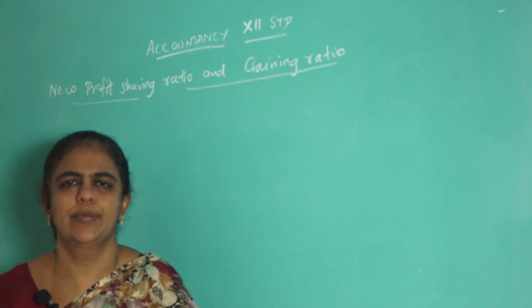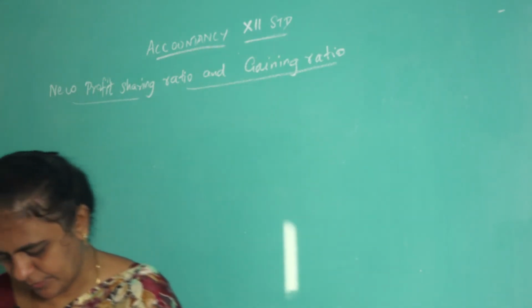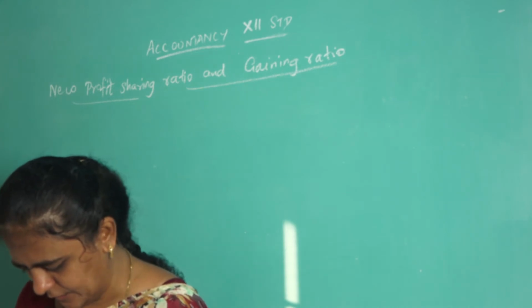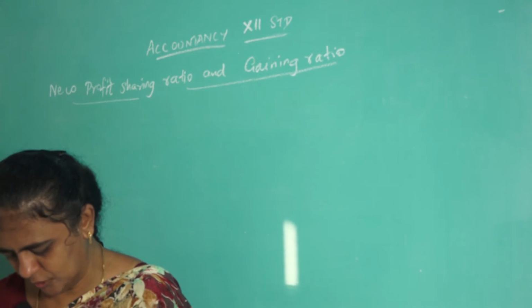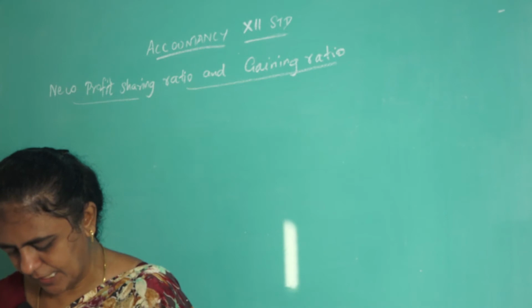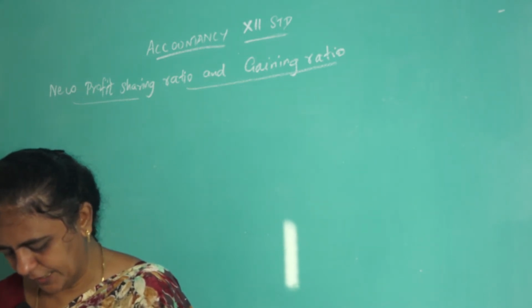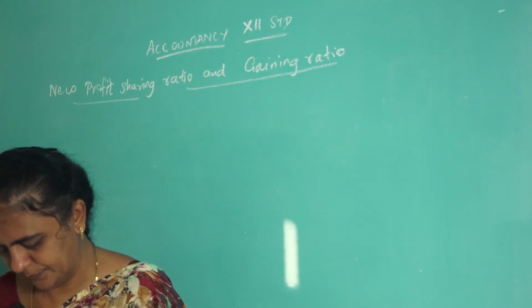Next we will do question number 8. Question number 8, page number 218. Sunil, Sumati and Sundari are partners sharing profits in the ratio of 3:3:4. Sundari retires and her share is taken up entirely by Sunil. Calculate the new profit sharing ratio and gaining ratio.